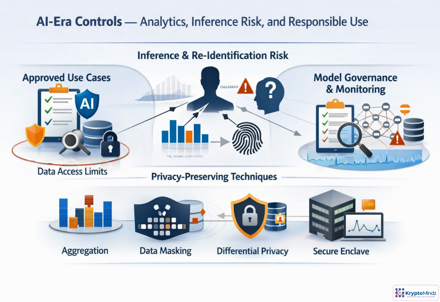As Fabric data moves into analytics and AI, the risk profile changes. The issue is not only who can see a transaction, but what a model can infer from patterns across many transactions. Governance should begin with approved use cases, clear access limits, and documented purposes. Then add privacy-preserving techniques such as aggregation, masking, differential privacy, or secure enclaves. Treat models as governed assets by tracking dataset lineage, approvals, monitoring, misuse signals, and drift over time.